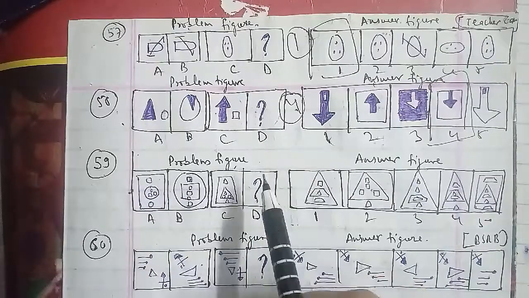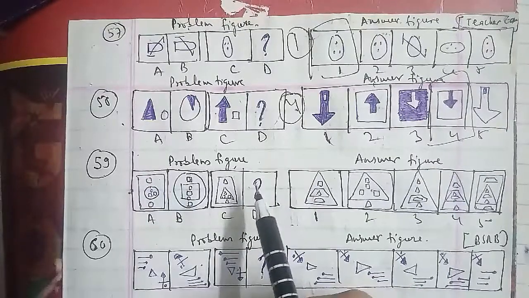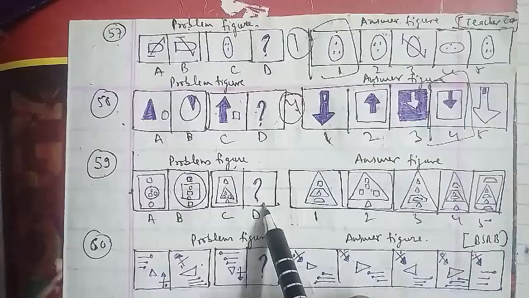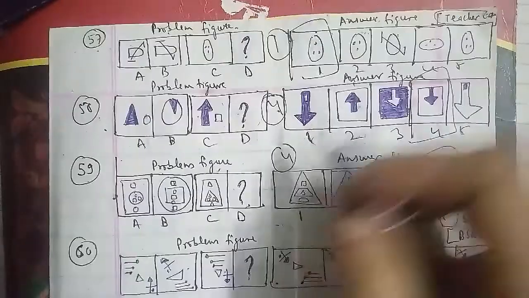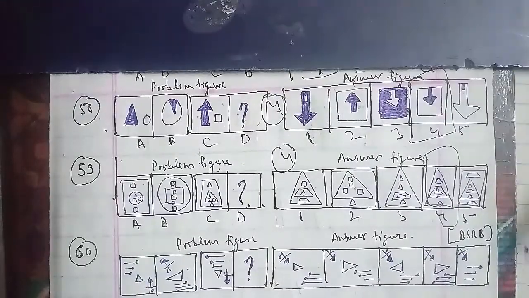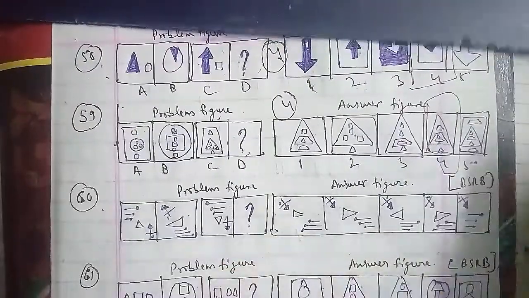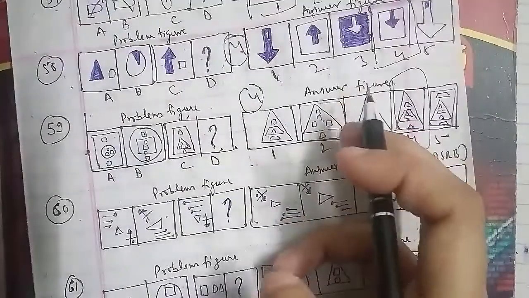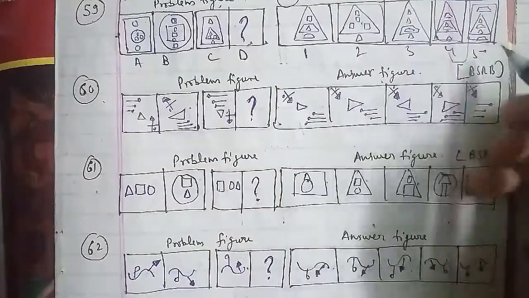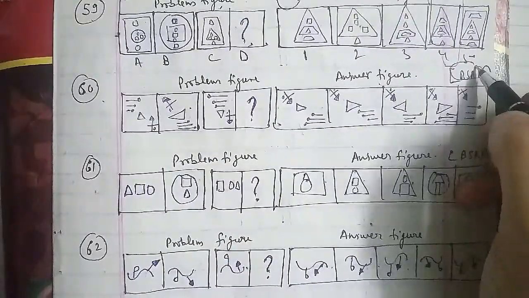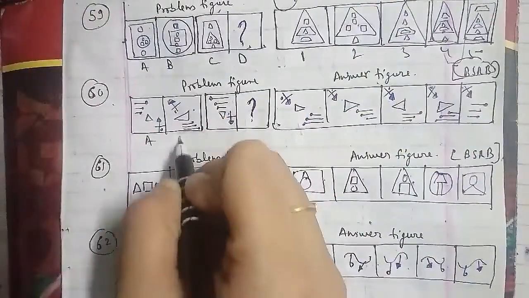This has been asked in the BSRB examination paper, which is also an important one. Here the figures are named A, B, C, D, and 1, 2, 3, 4 and 5 respectively. The two elements at the corner interchange position, the set of pens gets inverted, the triangle rotates 90 degrees anti-clockwise, the dot near the arrows moves to the adjacent lower quadrant, and the arrow rotates 45 degrees anti-clockwise as well. So the D figure that we have to answer is the fourth figure, which will be the right answer for this question as well.